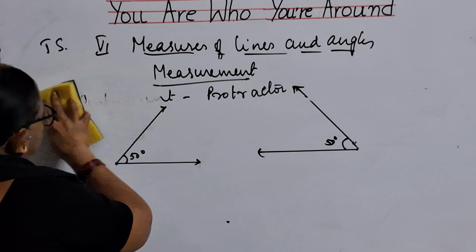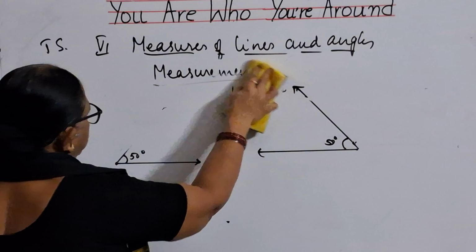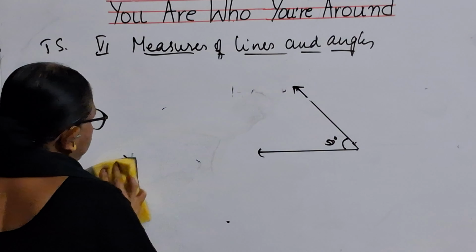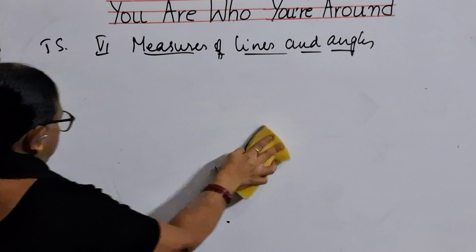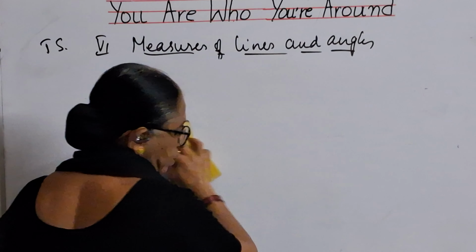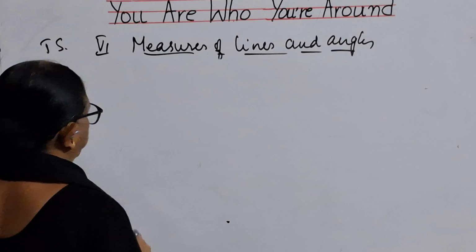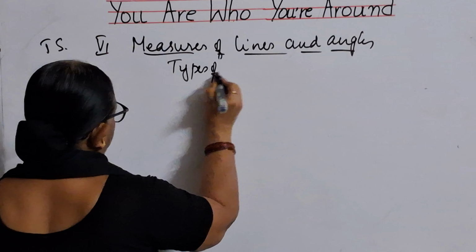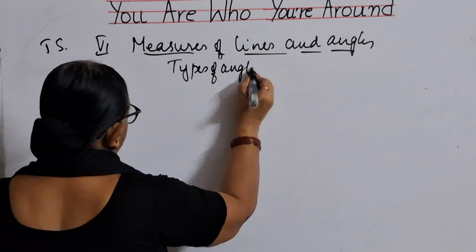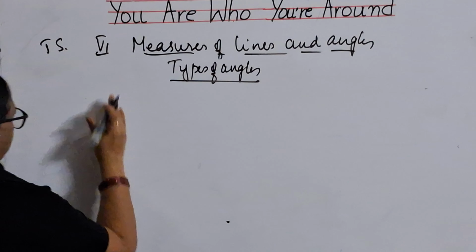Now we will be talking about the different types of angles. What are the different types of angles?